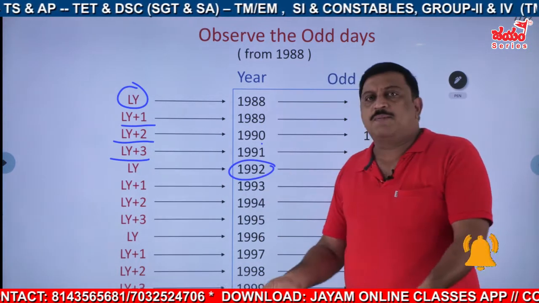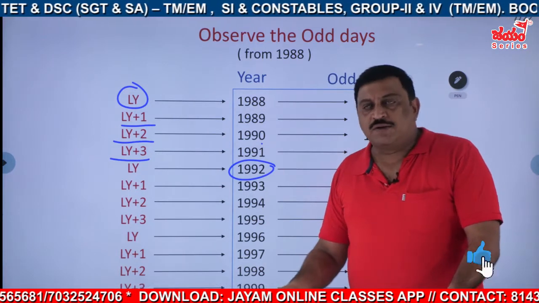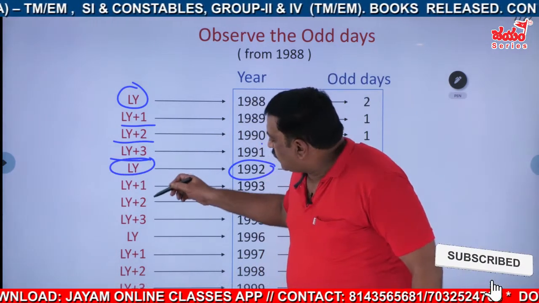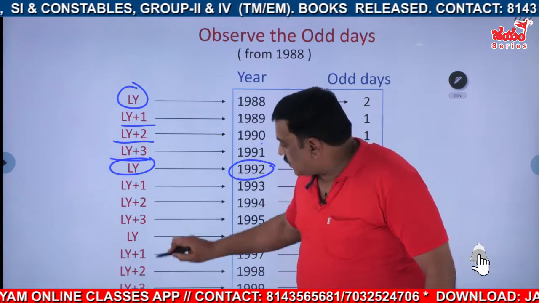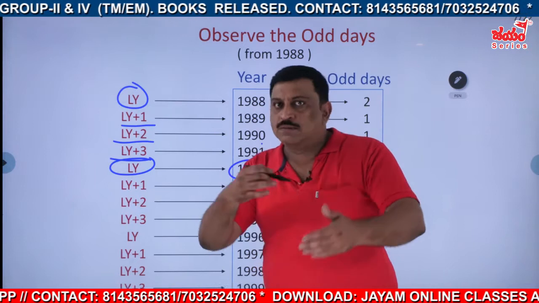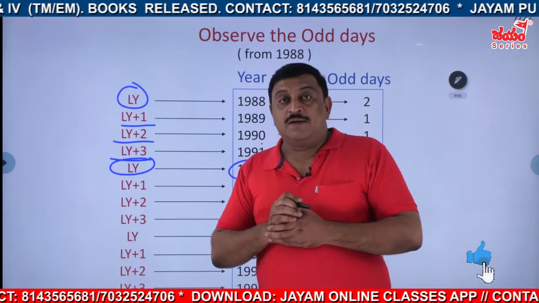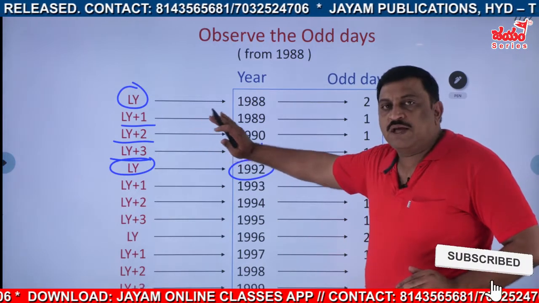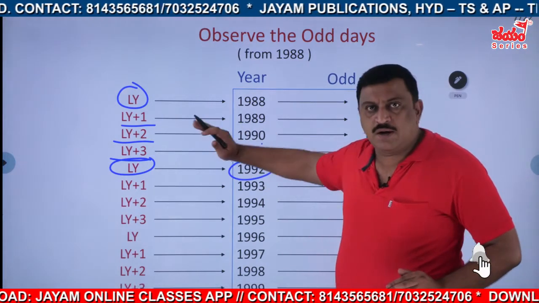1992. Again, this is a leap year, is it not? So again a leap year, then leap year plus 1, plus 2, plus 3, leap year. Leap year plus 1, plus 2, plus 3, leap year. This goes on, is it not? Understood this one? Now, with this one, we can make a shortcut.